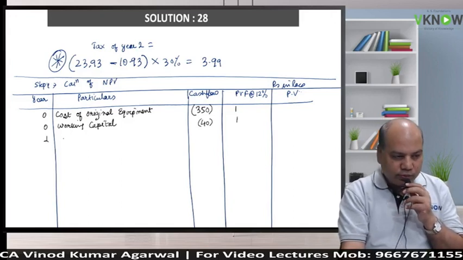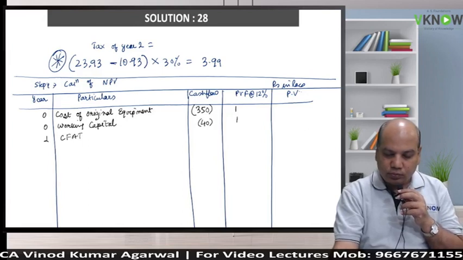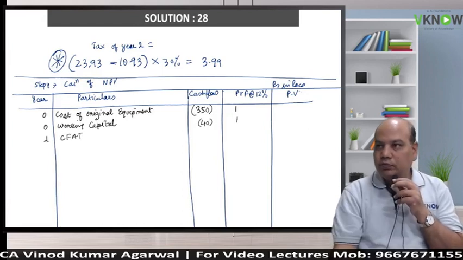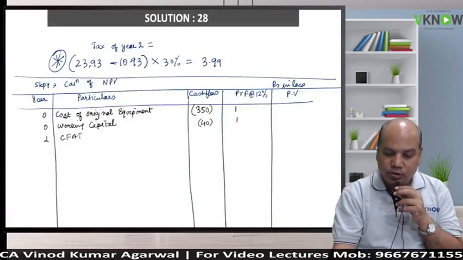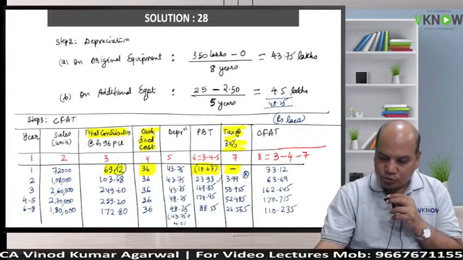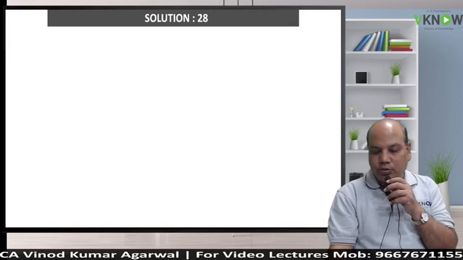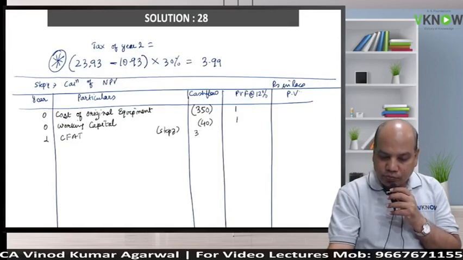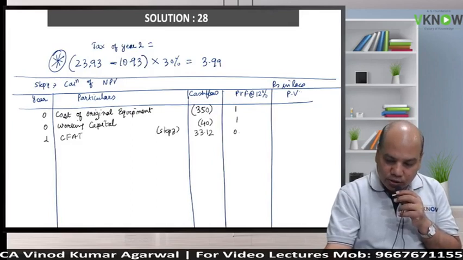Year 1, write down CF80. CF80 of year 1, where will you get it? In bracket write step 3. I'll just take you to step 3 and show you. You have to copy these numbers, okay? Last column 33.12 positive, and the first year factor is 0.893.